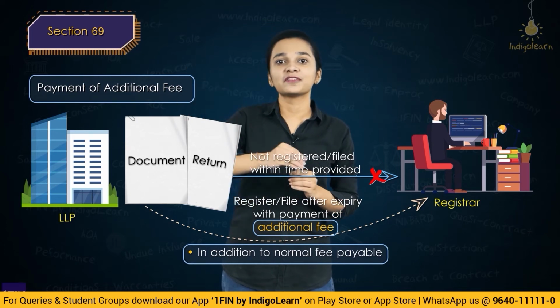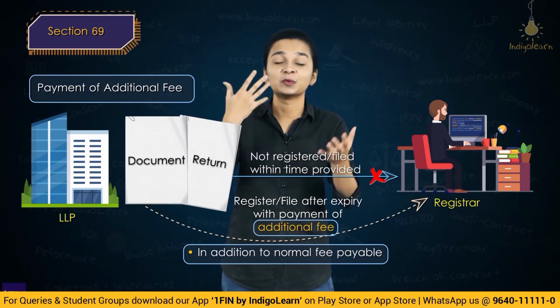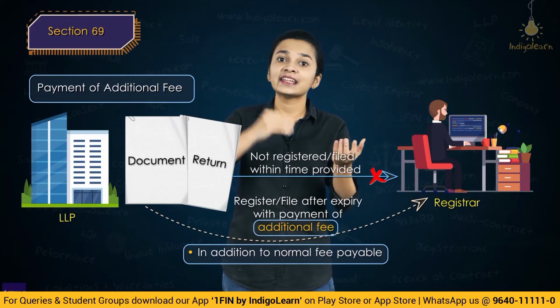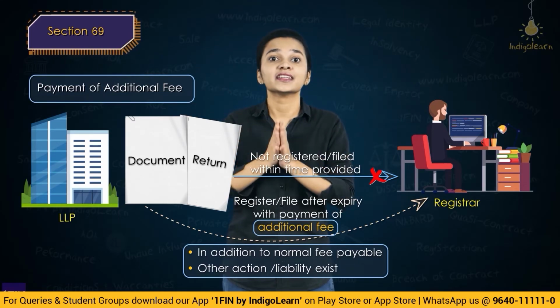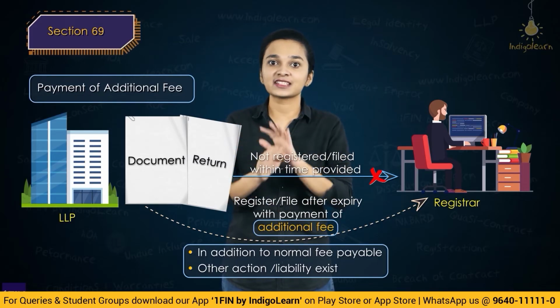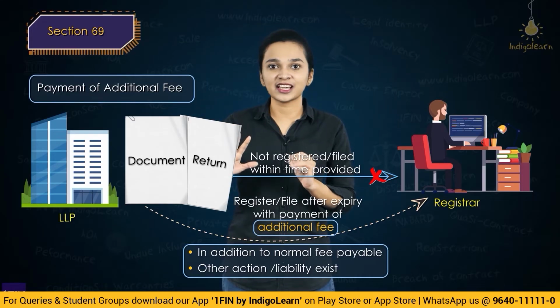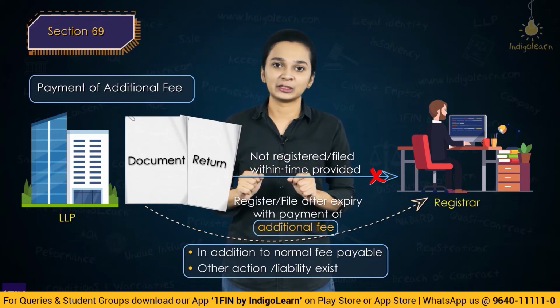Upon payment of additional fees, the document which is filed late will be accepted by the registrar, and this additional fee is in addition to any other liability or action which can be taken upon the person or the LLP. So just because you are paying additional fees doesn't mean that you are absolved from all the other liabilities under the LLP Act or any other action which can be taken against you under the LLP Act.